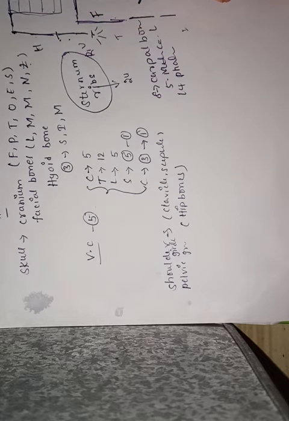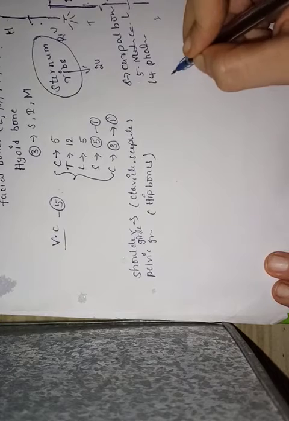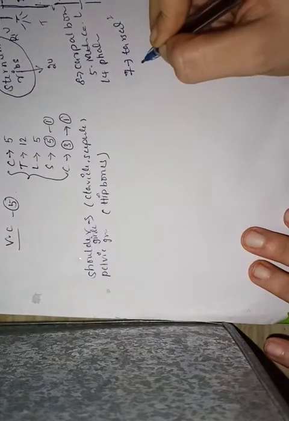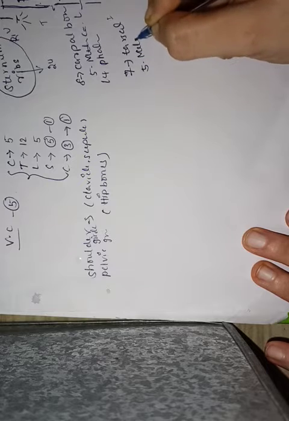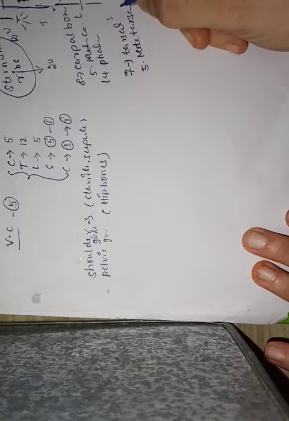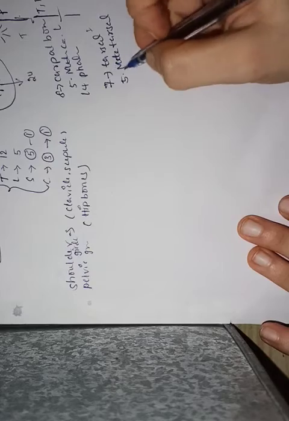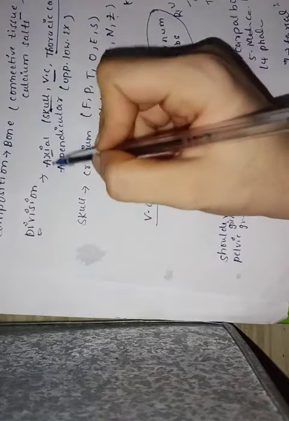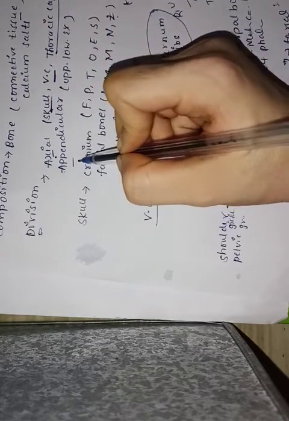These bones are known as tibia and fibula. Coming to foot region we can see 7 tarsal bones, 5 metatarsal bones and 14 phalanges. These are the bones which are present in our axial skeletal system and appendicular skeletal system.